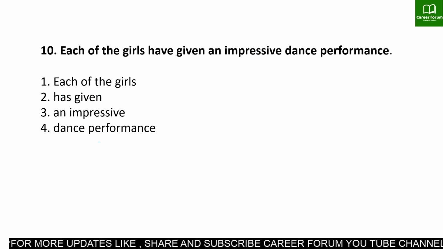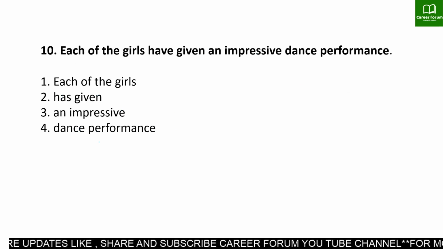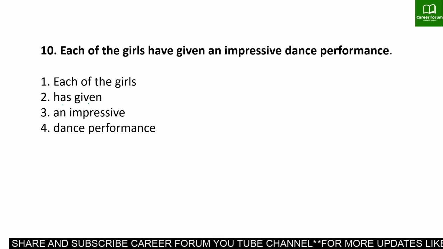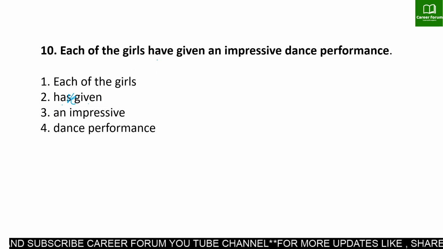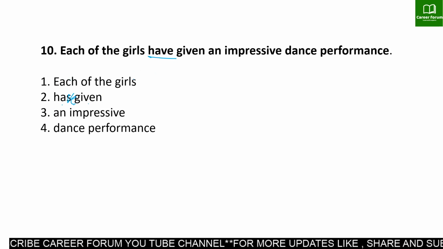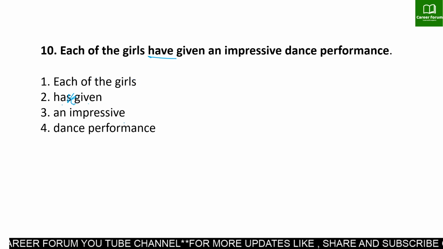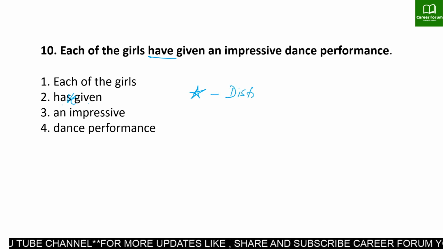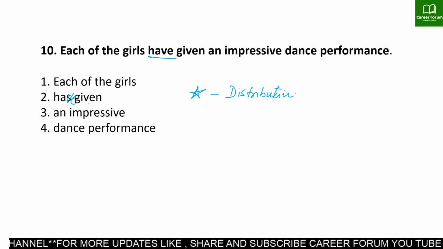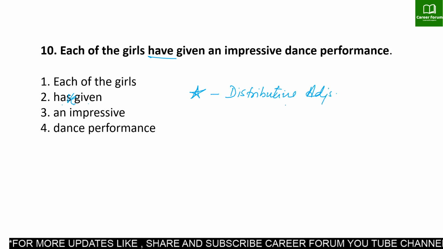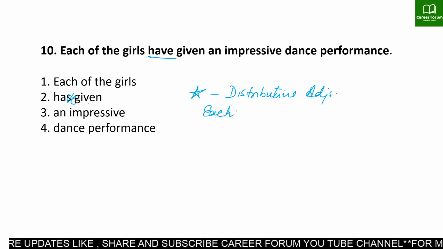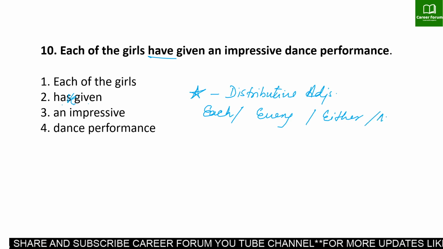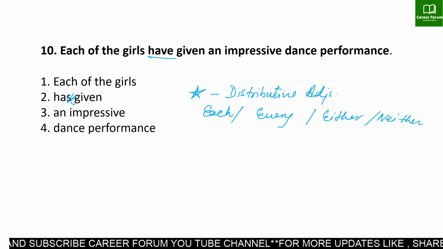So here we have, each of the girls have given an impressive dance performance. And in this sentence, the part says each of the girls have given, and this has to be has. So remember, this is the rule of distributive adjectives. Words like each, every, either, neither are basically called distributive adjectives.